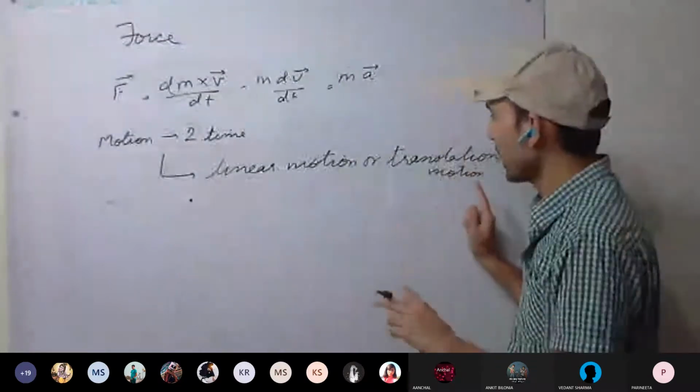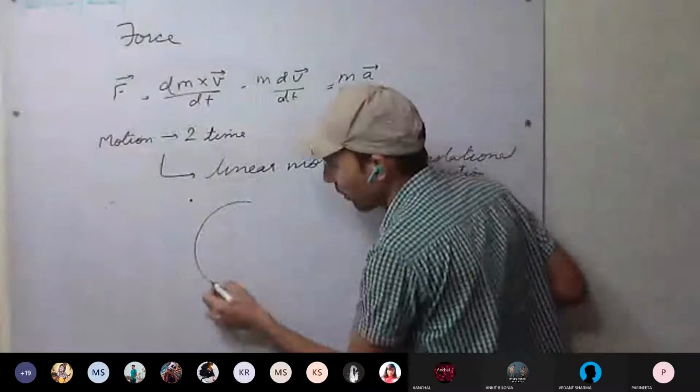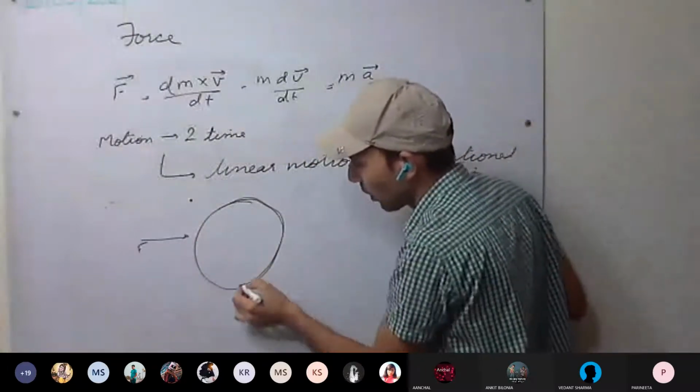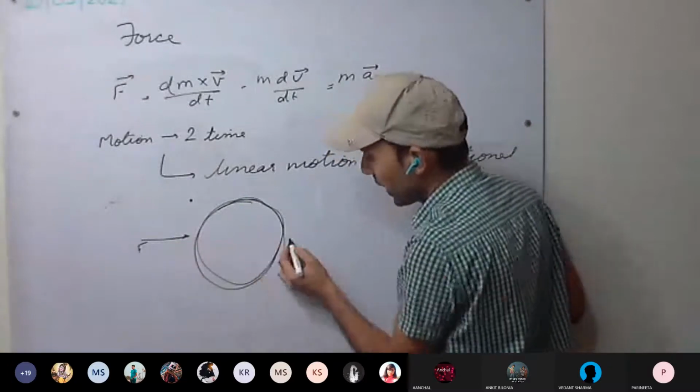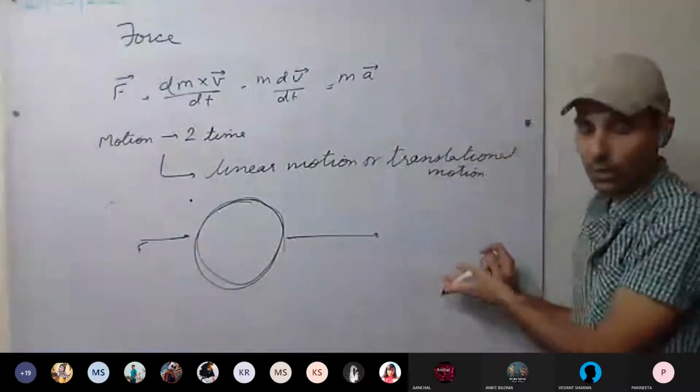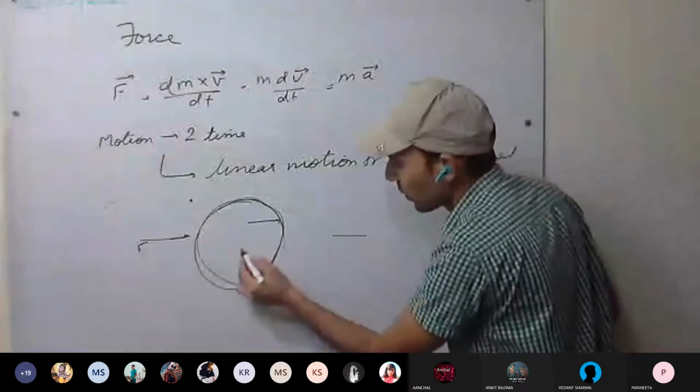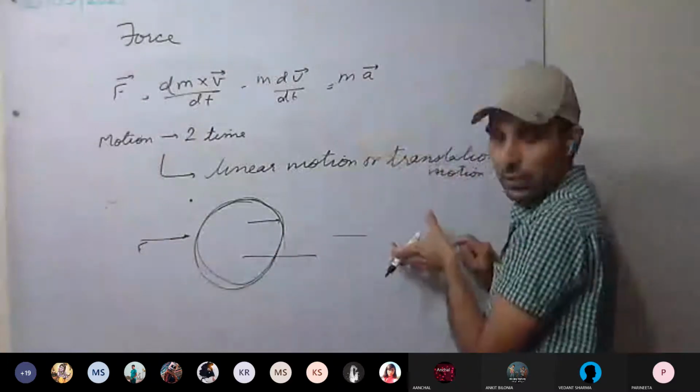So translation means, for example, we have a body, consider it as a ball or a block. A force is applied on it and it moves in the forward direction.